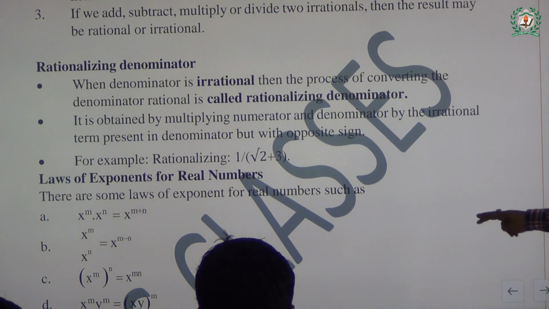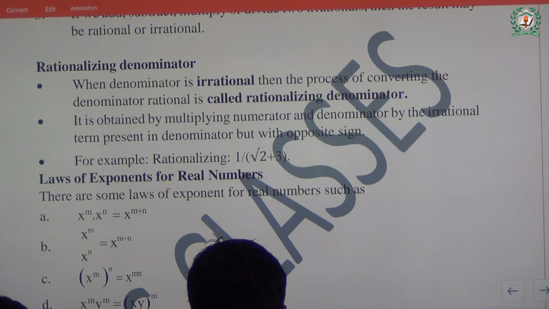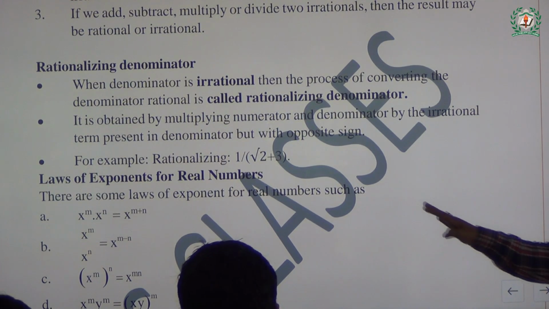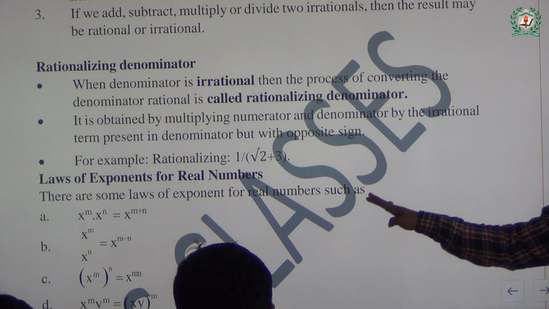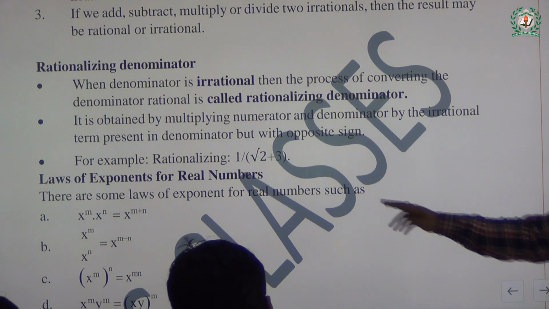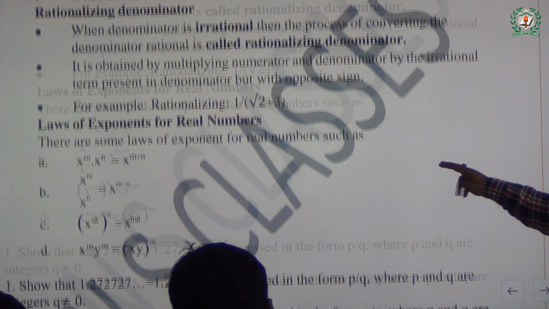So, rationalizing the denominator. We have a lot of questions here, but before doing the rationalization, I will tell you about some laws of exponents of real numbers.